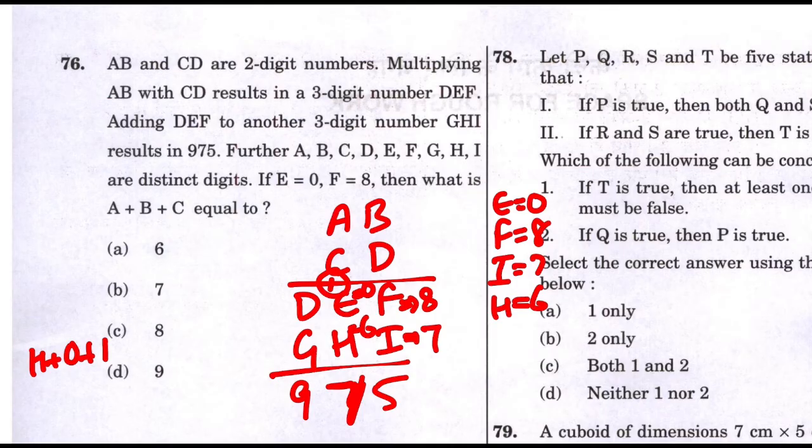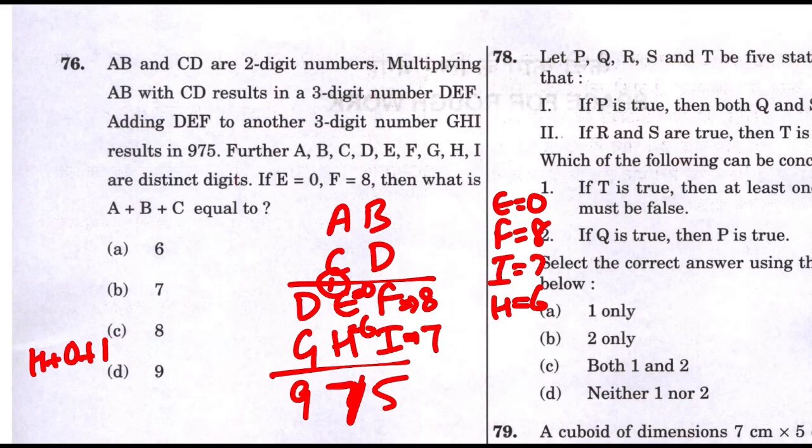Right? Now D plus G is 9. To make D plus G as 9, is it given anything to me? D plus G? No. Let's see. To make D plus G as 9, I need to look back at the options I have, using the digits I have.